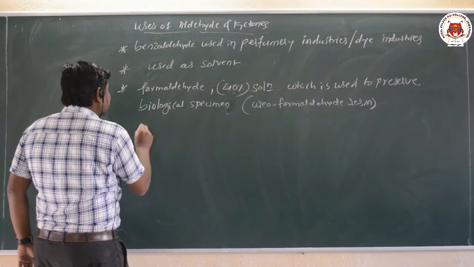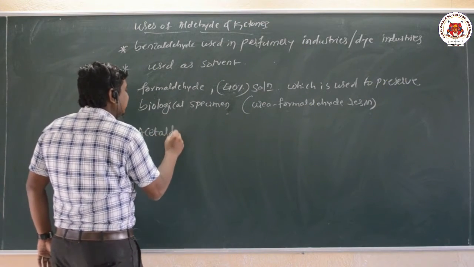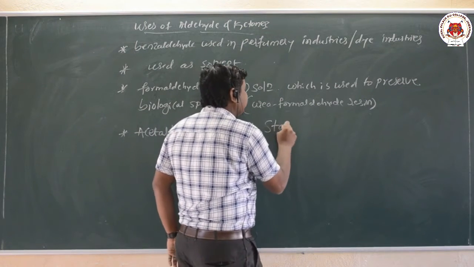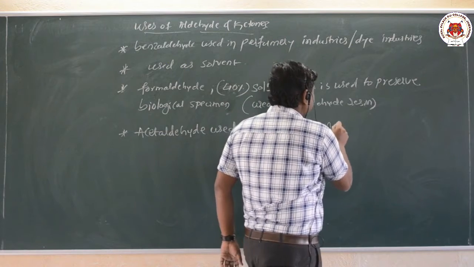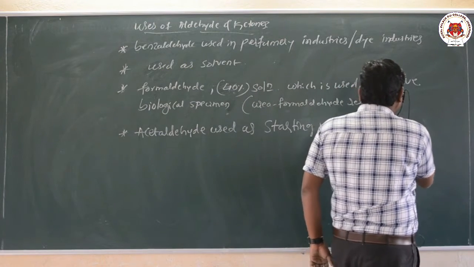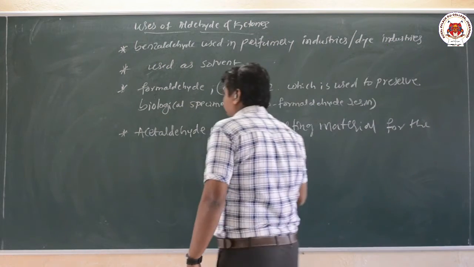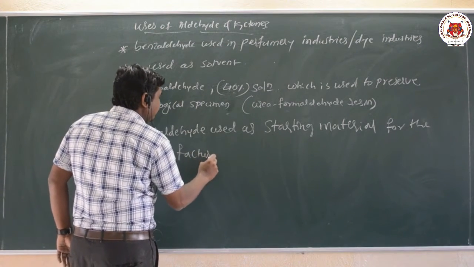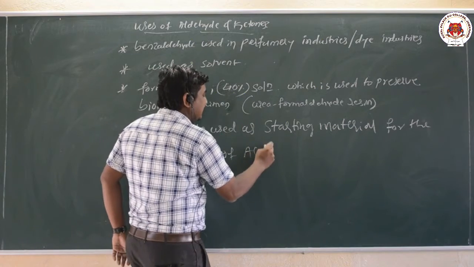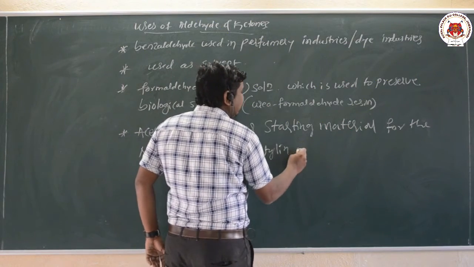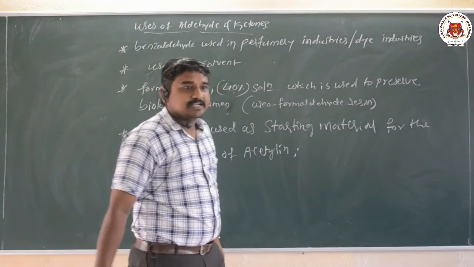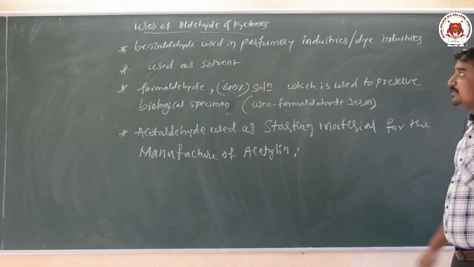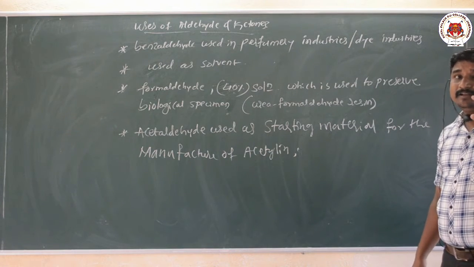So next one, acetaldehyde is used as starting material for the manufacture of acetylene or ethyl acetate. So these are the uses of what here, aldehydes and ketones. So with this, the aldehyde and ketones concept gets completed.